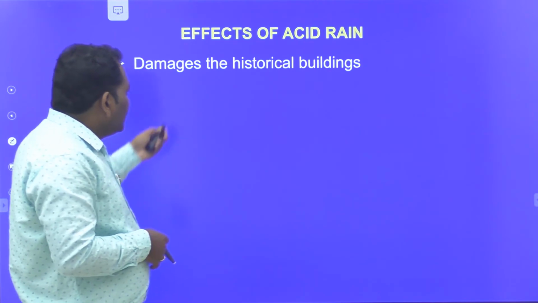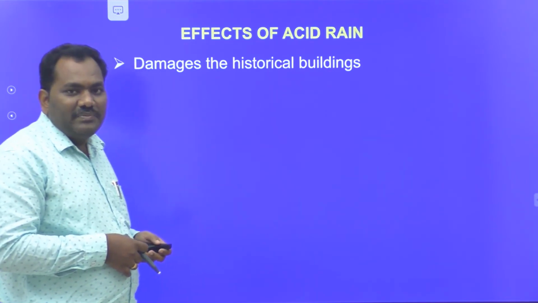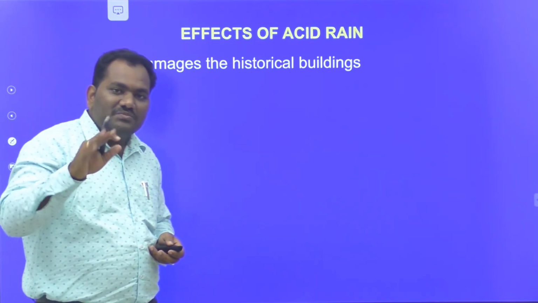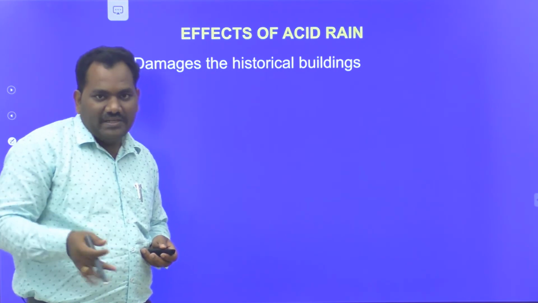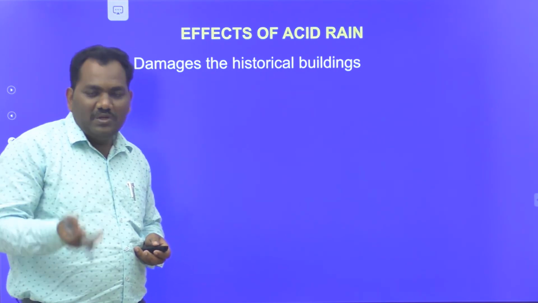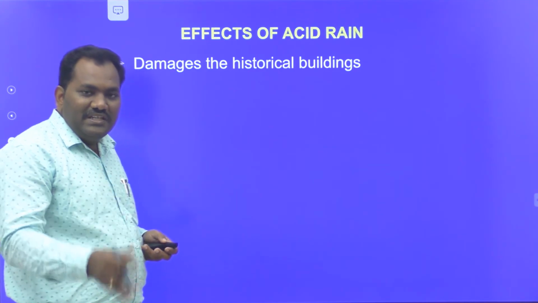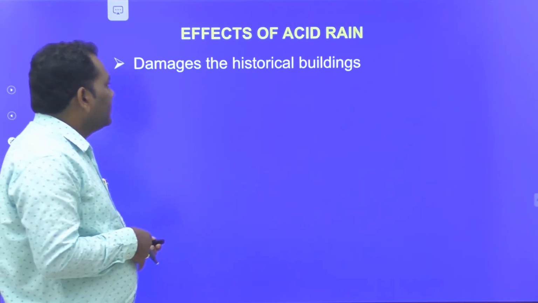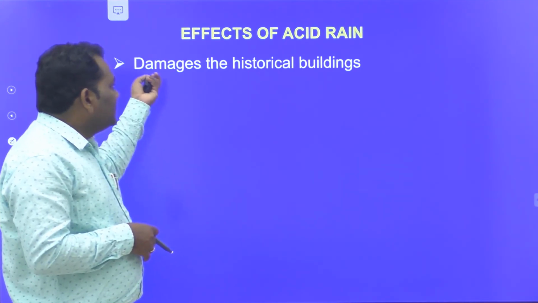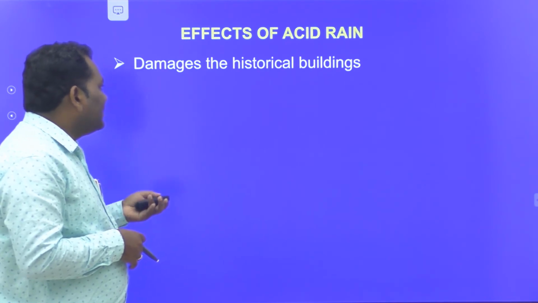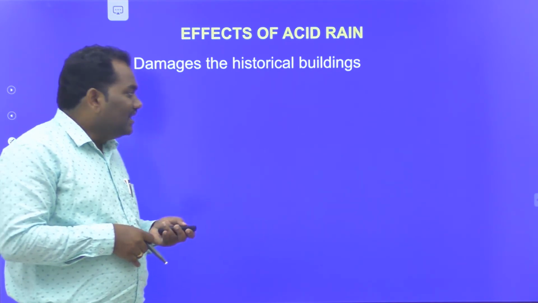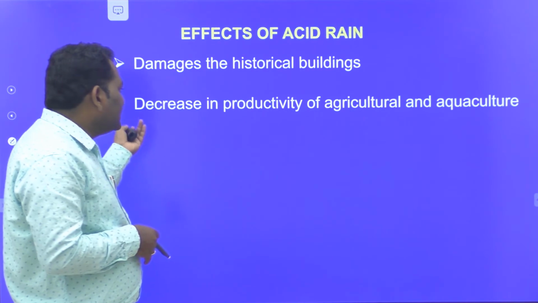The color of the Taj Mahal is decreasing day by day due to increasing pollution from industrialization and transportation. So the first disadvantage of acid rain is damage to historical buildings, and the second one is decreased productivity